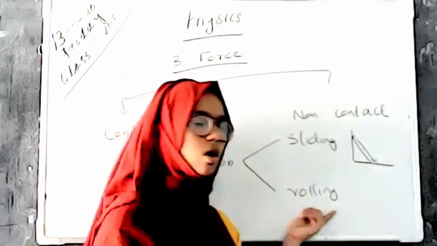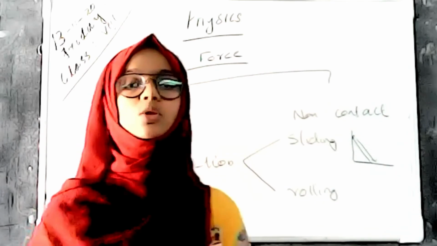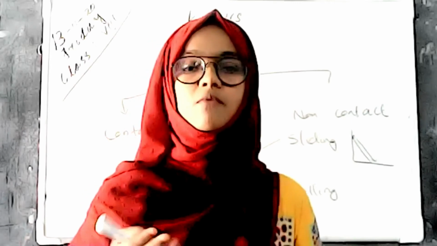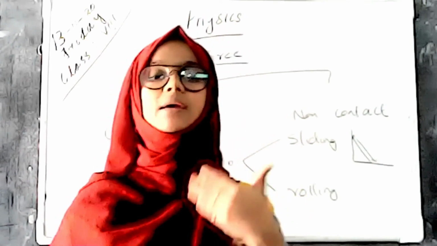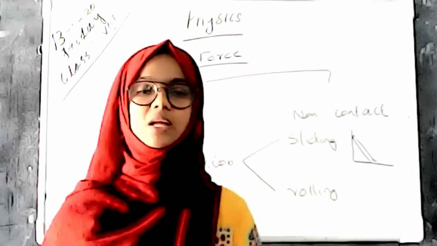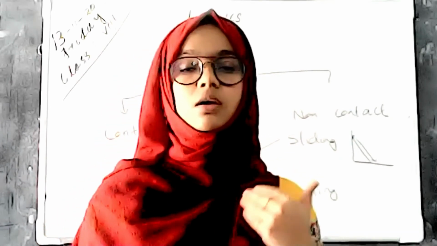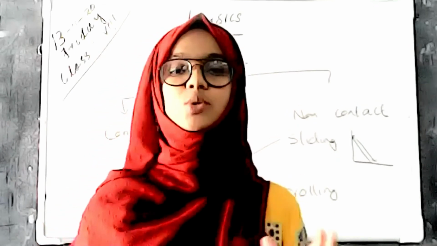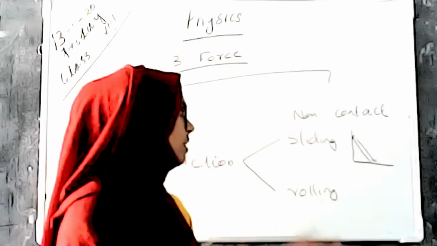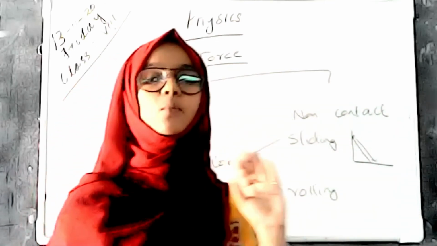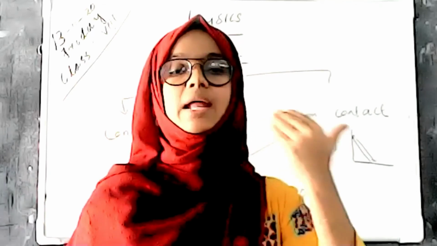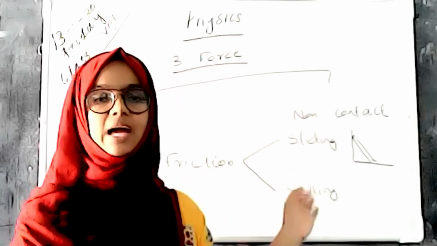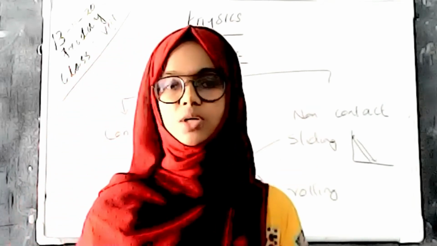In the case of rolling, a ball is rolling on the ground, one body rolling on another body. Here a force is experienced opposite to the rolling of the body, parallel to the surfaces. That friction is rolling friction. So the way one object moves on another determines the types of friction, sliding friction and rolling friction.